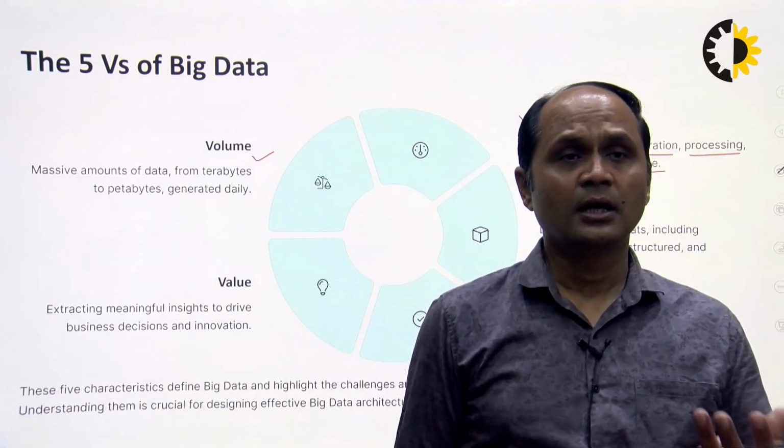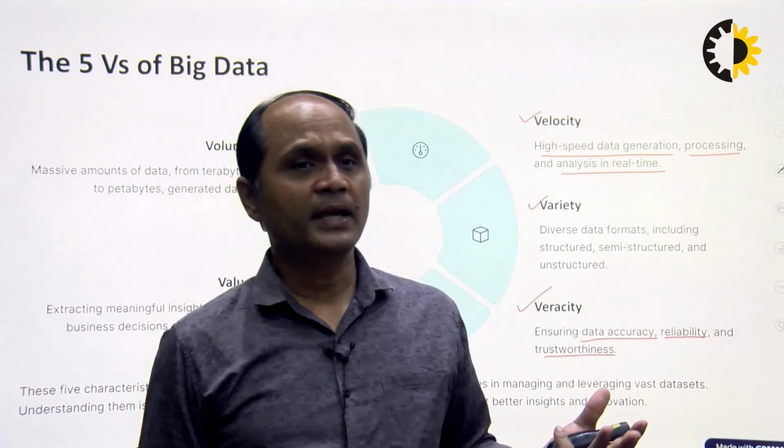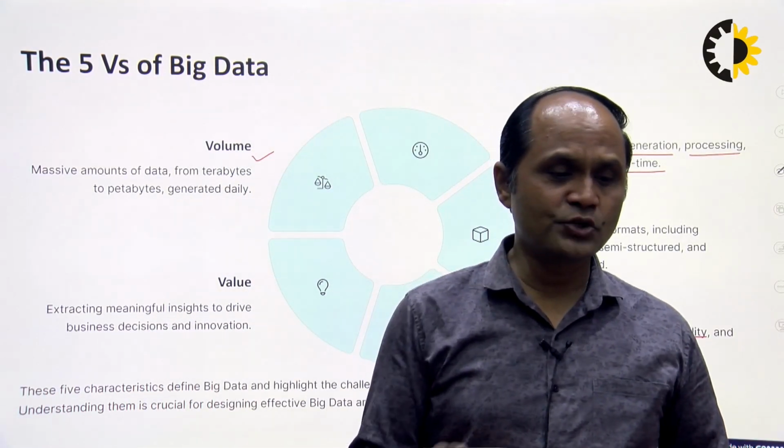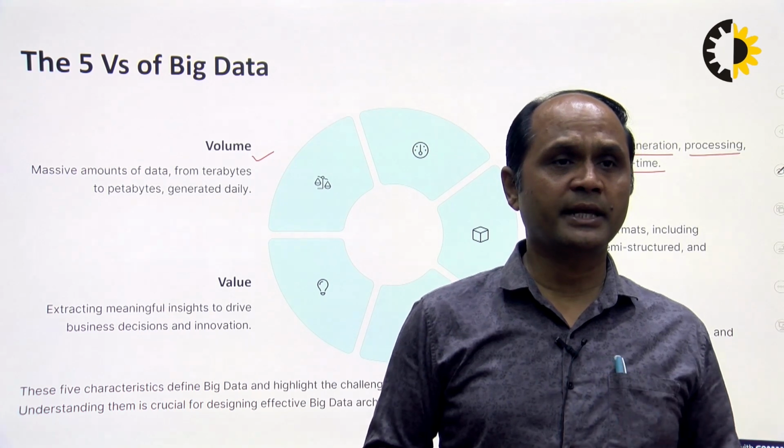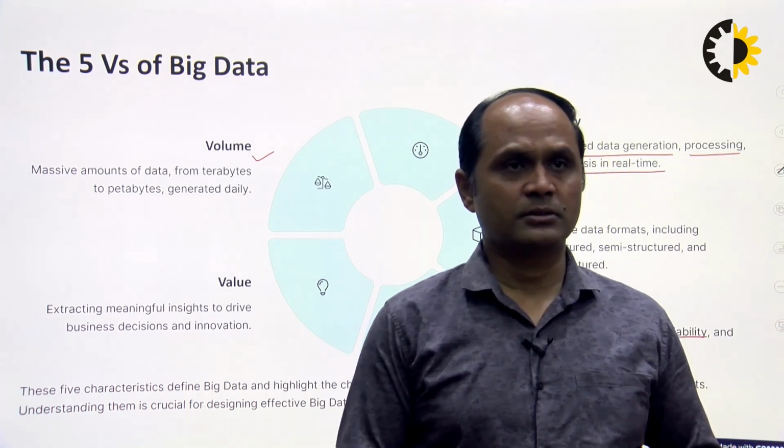That means if we use this type of data, then we can first ensure that the data is taken from an authentic source.